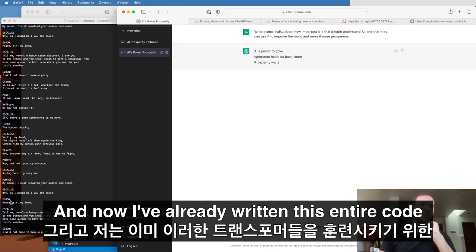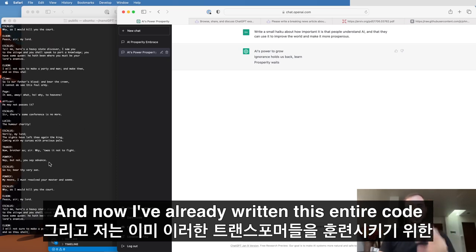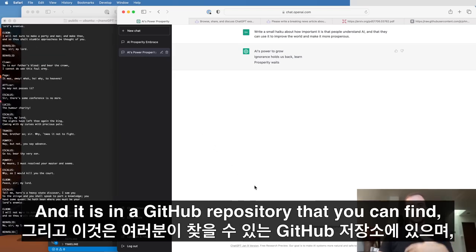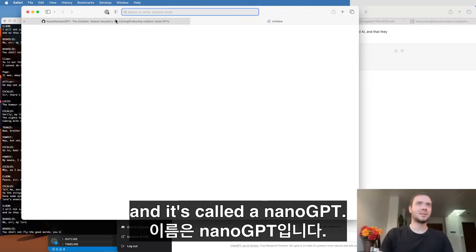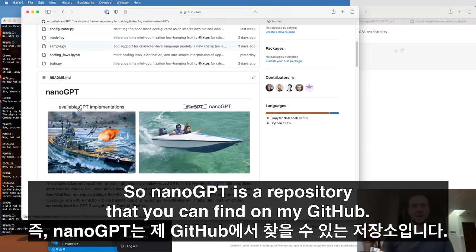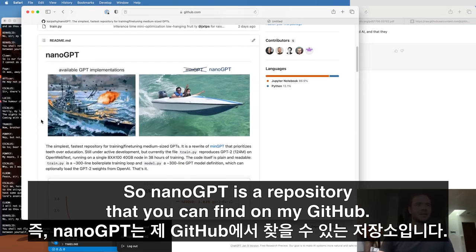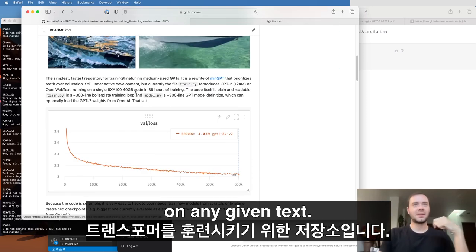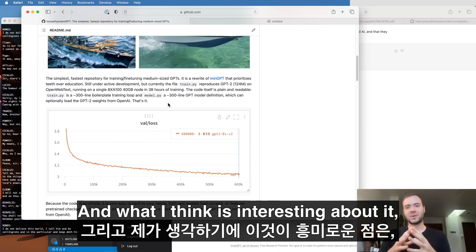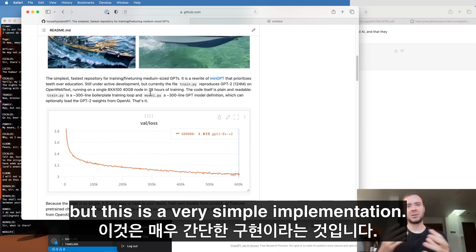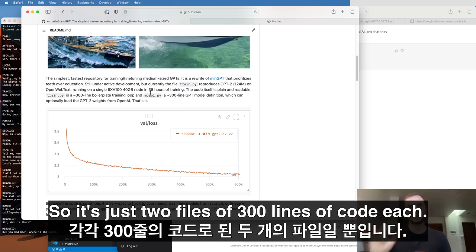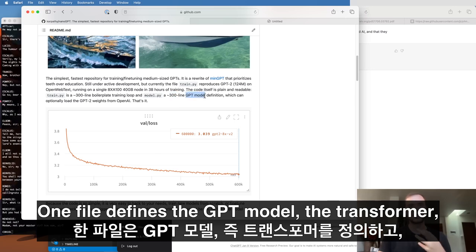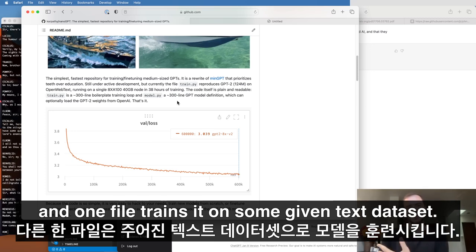And now I've already written this entire code to train these transformers, and it is in a GitHub repository that you can find, and it's called NanoGPT. So NanoGPT is a repository that you can find on my GitHub, and it's a repository for training transformers on any given text. And what I think is interesting about it, because there's many ways to train transformers, but this is a very simple implementation. So it's just 2 files of 300 lines of code each. One file defines the GPT model, the transformer, and one file trains it on some given text dataset.